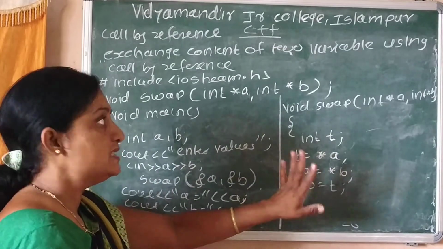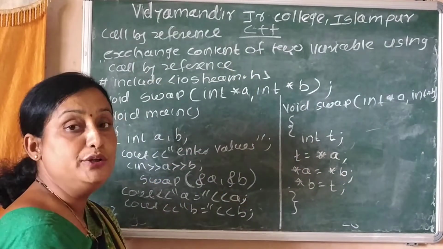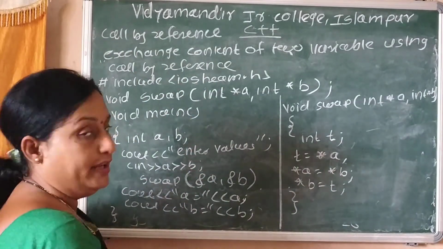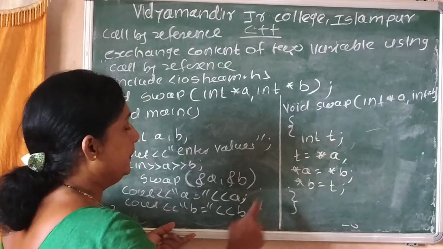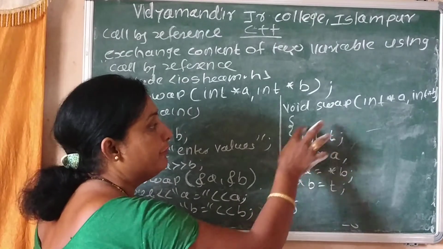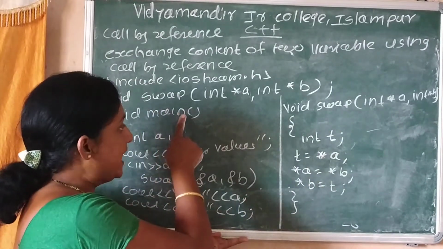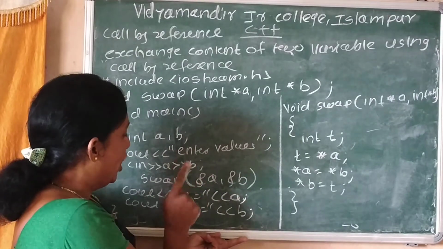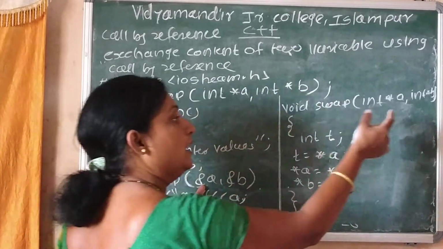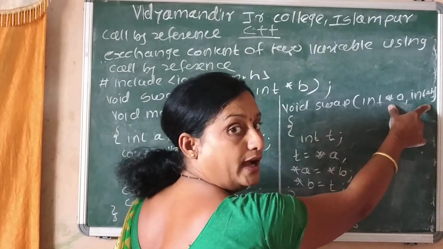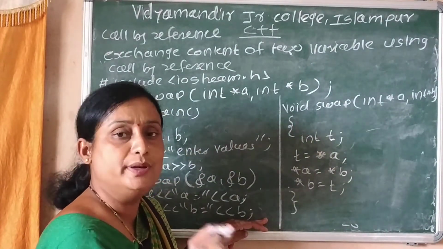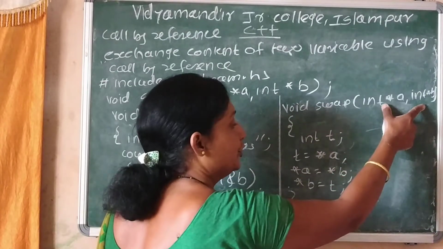That is the program of exchanging the content of two variables. Let us revise the theory of call by reference. When a specific portion of a program invokes or runs the function, control is transferred from the main function to the called function. At that time, the address of the actual argument is copied to the formal argument, not the value.